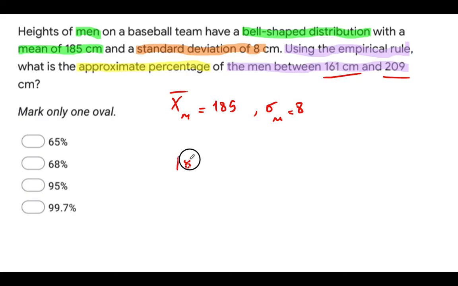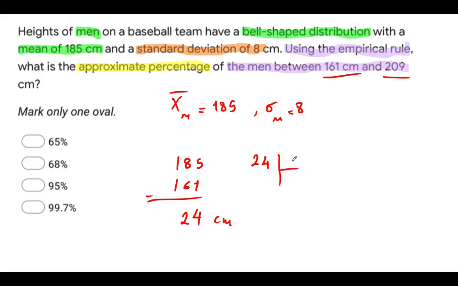So from my mean value, if I subtract 161, 5 minus 1 is 4, 8 minus 6 is 2, which is 24 centimeters. So now I wonder, 24 centimeters is how many multiples of my standard deviation, which is 8.